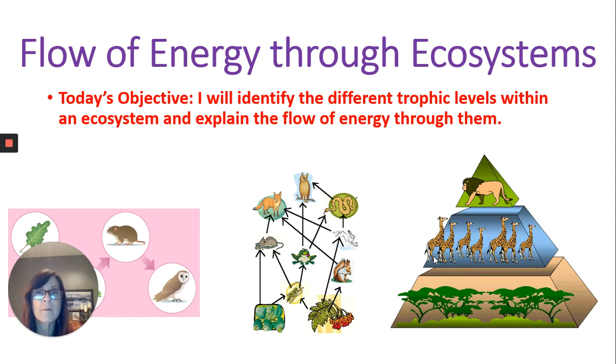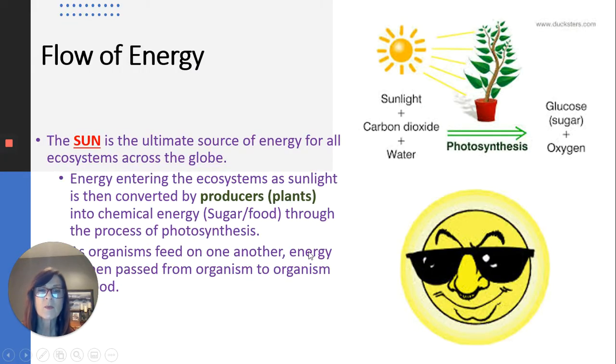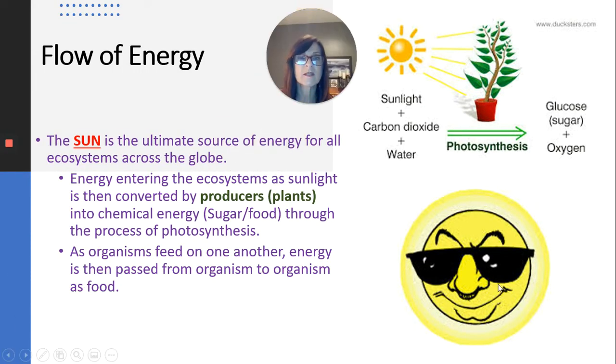You had a great lesson from Miss Mathis on biotic and abiotic factors in an ecosystem. Today, I'm going to focus on the flow of energy through an ecosystem. And of course, we all know that food is how we get our energy. So that's what we're talking about. When we talk about the flow of energy through ecosystems, it's about food. So our objective today is I will identify the different trophic levels within an ecosystem and explain the flow of energy through them. So we know that the sun is the ultimate source of energy for all living things.